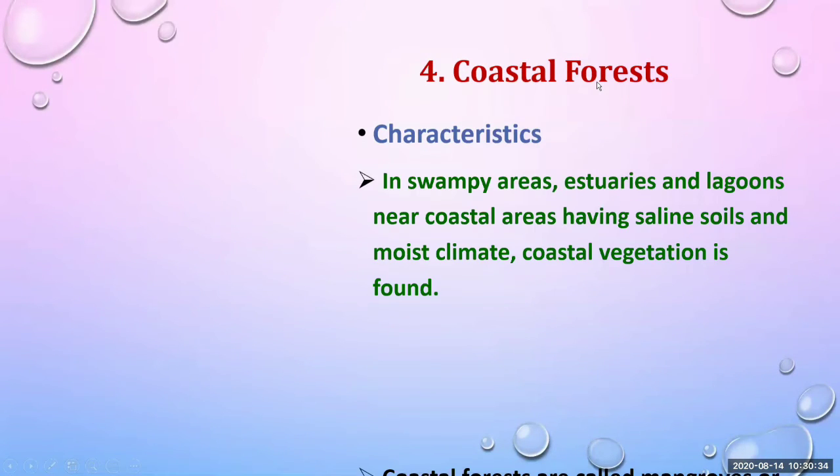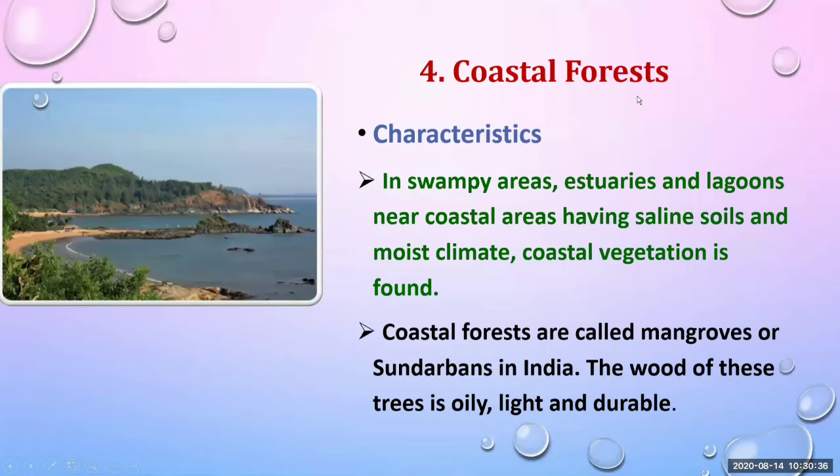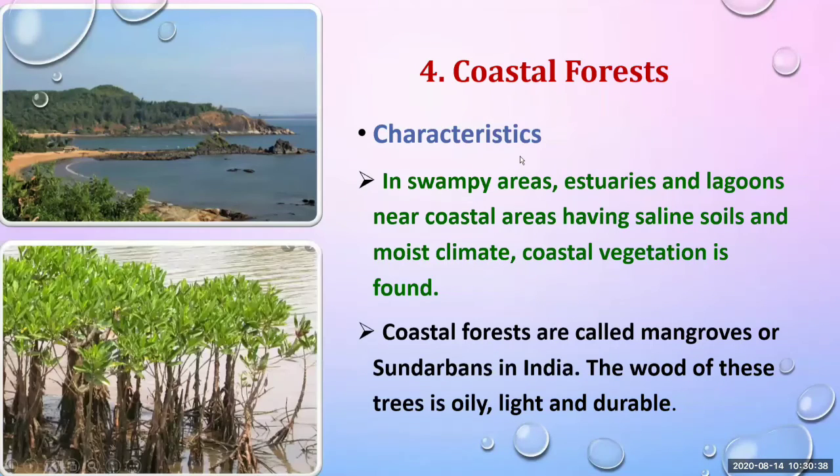Now the fourth type, that is coastal forest. We'll see the characteristics of coastal forest. First, coastal forest means the area alongside the coast. We have the coastal area in two divisions, that is the eastern coast and the western coast. So we can find this coastal forest alongside the eastern coast more as compared to the western coast.